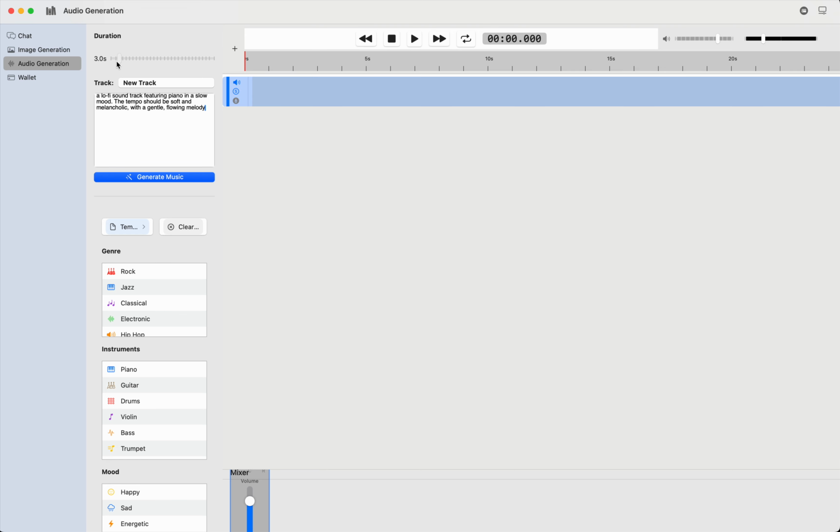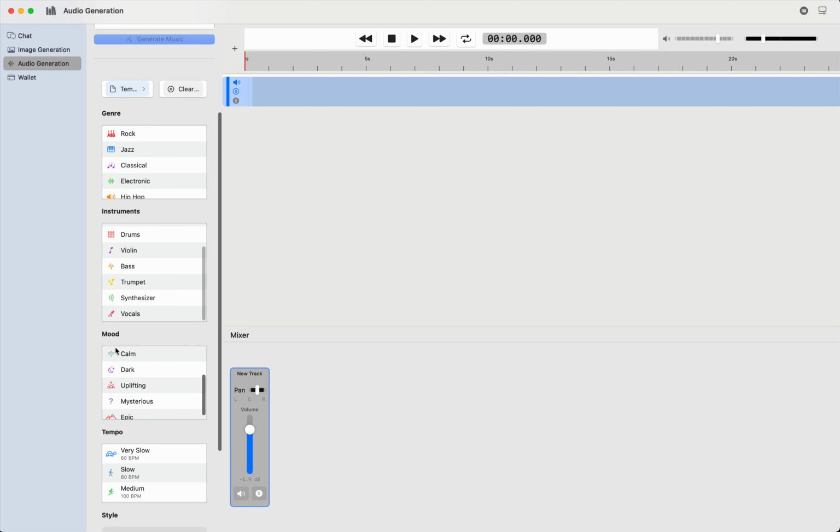For the sake of this demo, because I want to show multiple tracks, I'm just going to go ahead and generate 2 seconds of audio, but you can generate up to 30 seconds of audio, and it takes around, I think, 200 seconds or so to generate 30 seconds of audio. So here at the bottom, you can see we have these mixers. Let's see if I can drag it up. There we go. We got a mixer, one for each track.